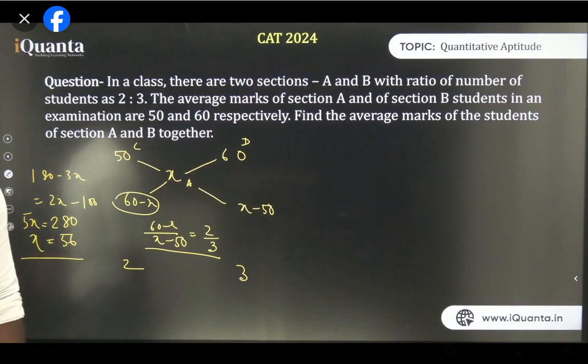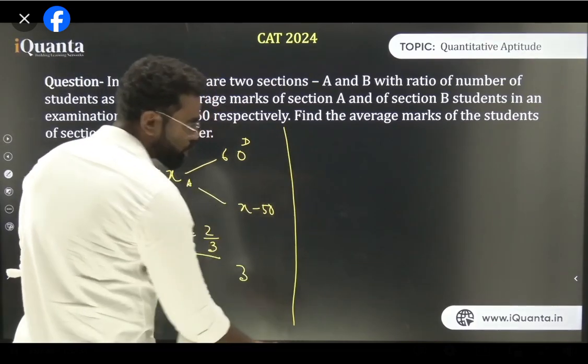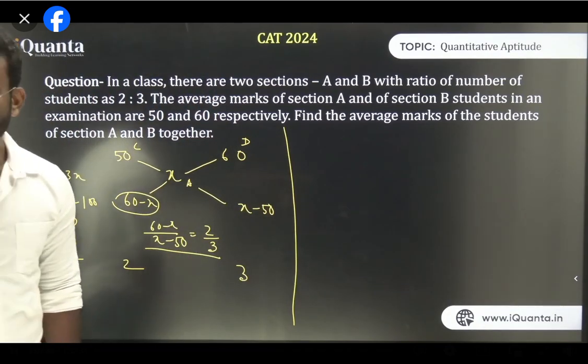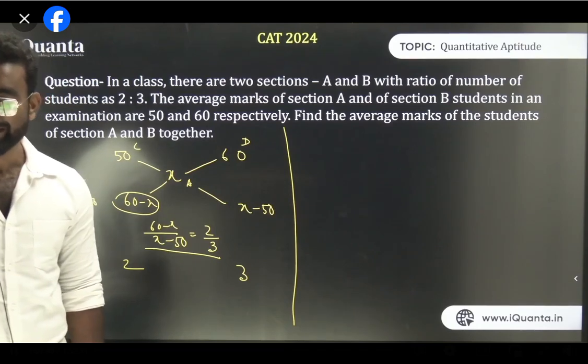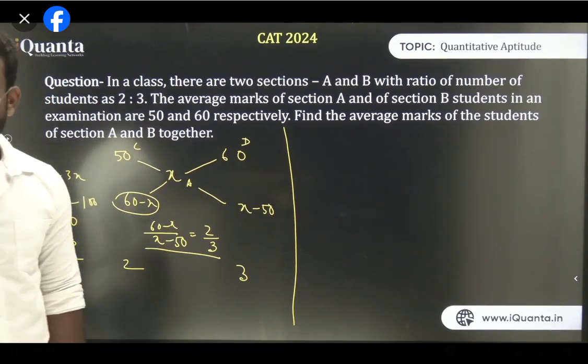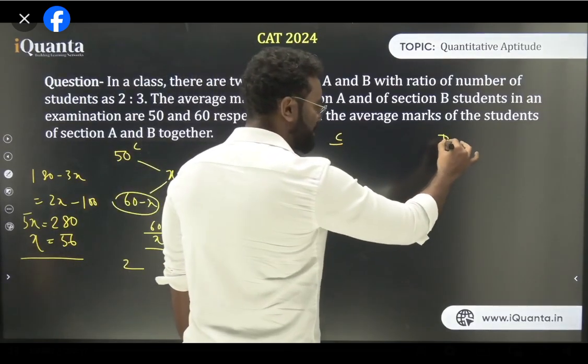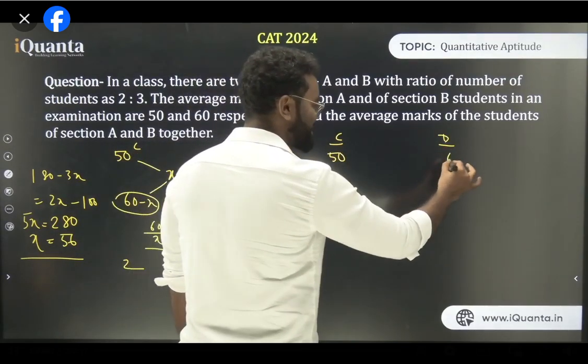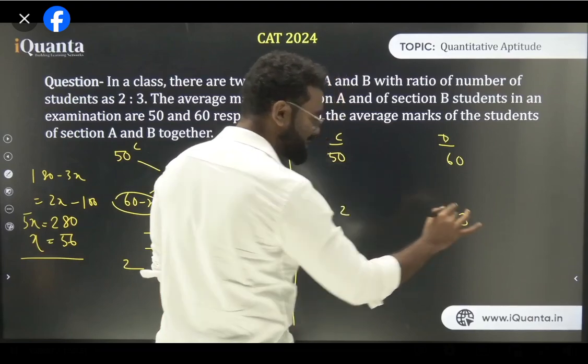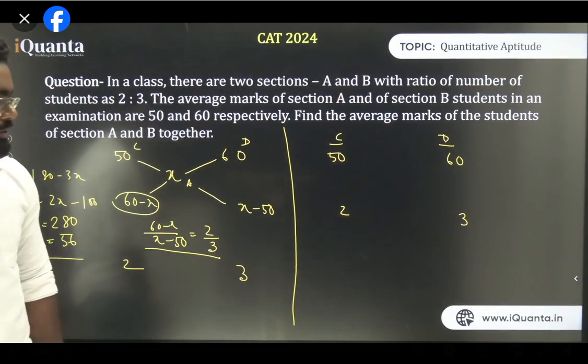Fair enough? Now I am giving you a much shorter method, and please remember it, because it can solve this question in a second. Now please check this method. First write the cheaper one, then the dearer one. The cheaper one is 50, the dearer one is 60, and the ratio is 2 is to 3. What I need to find is the average.